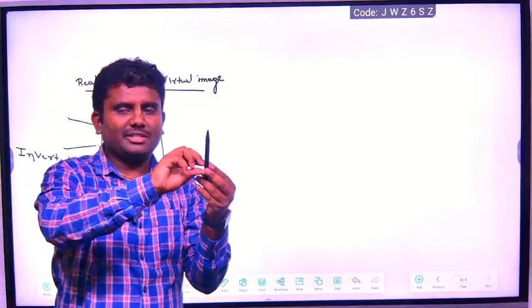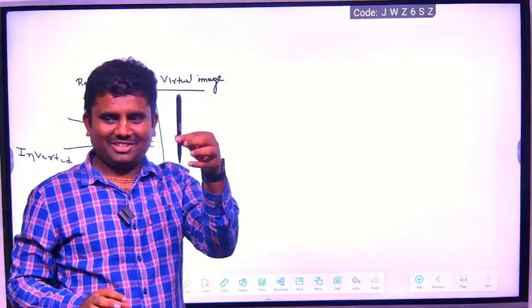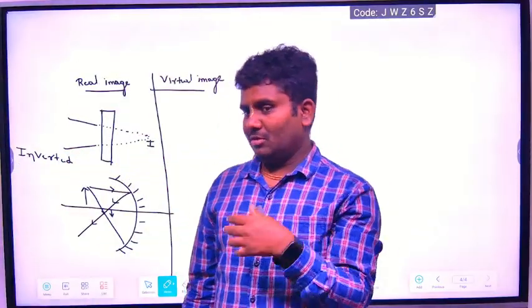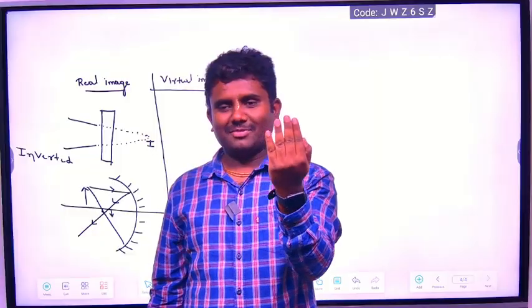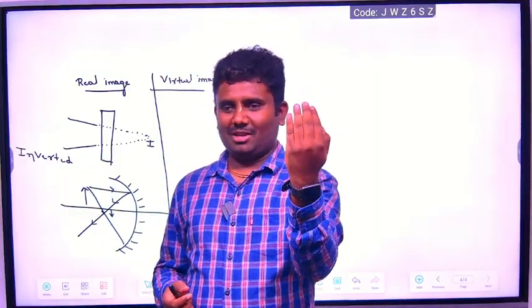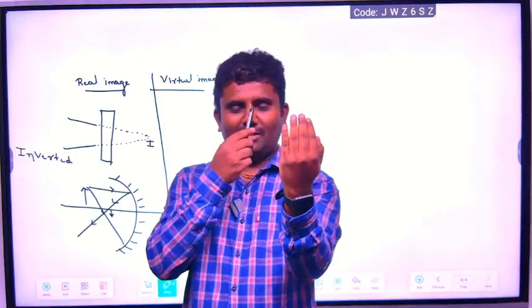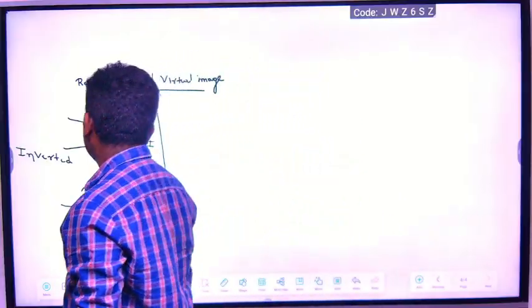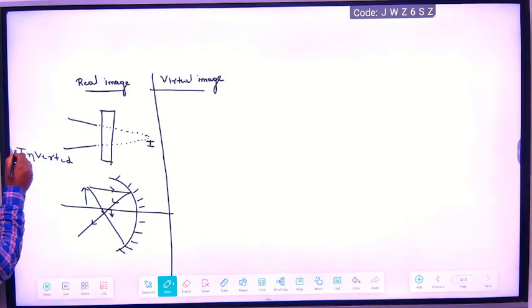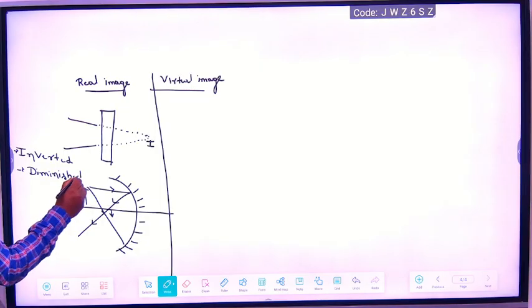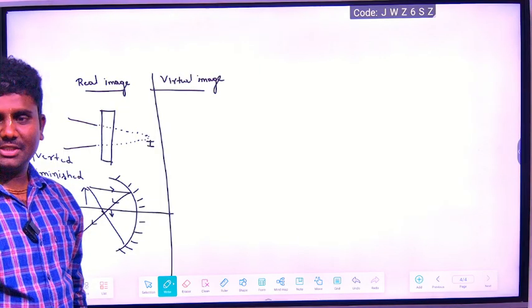If you take your tiffin spoon and look into the concave side, you will see your face reversed and small. Inverted is one character, and another is diminished. That is the property of the real image.